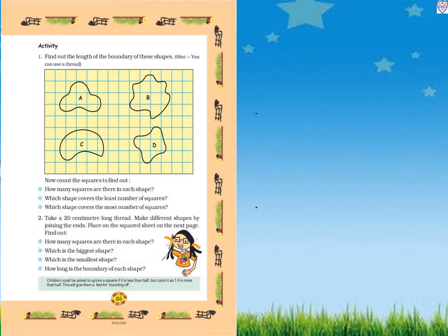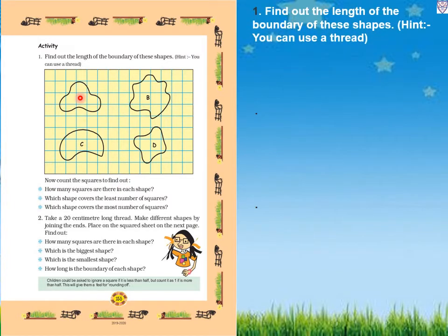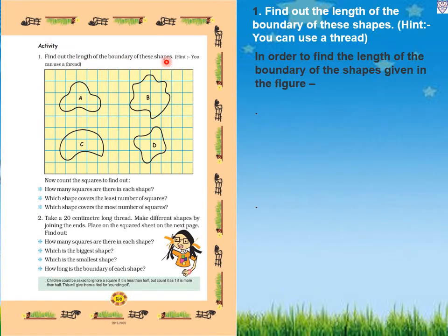Now next page, page number 153. Activity. Find out the length of the boundary of these shapes. You can use a thread. Now count the squares to find out. We have to count the squares of the shapes. So first find out the length of the boundary of these shapes. We have to find the boundary of the shape with the help of a thread.